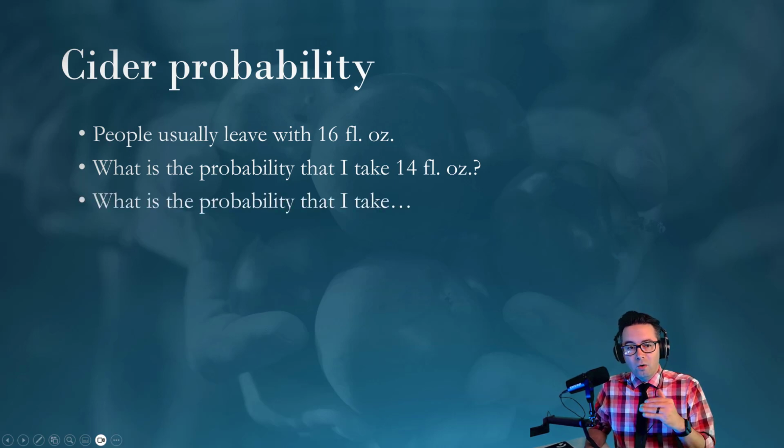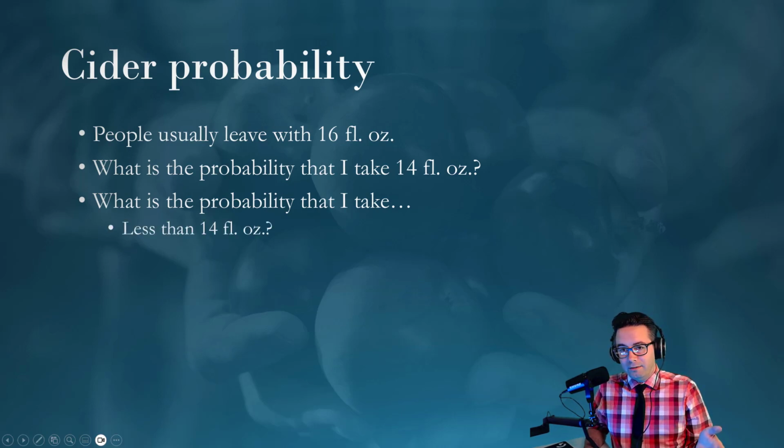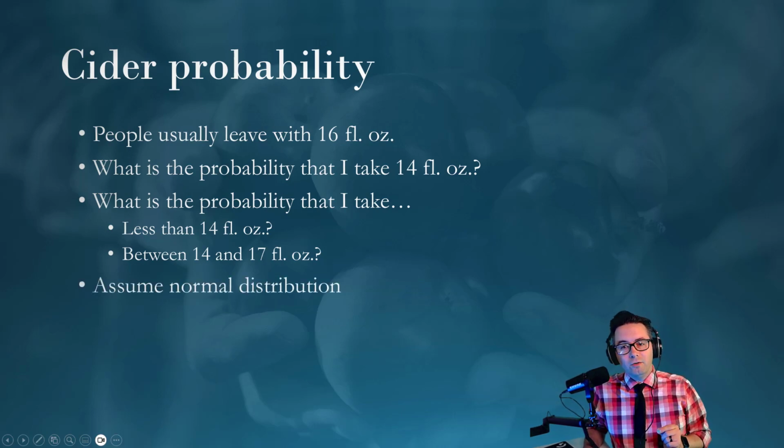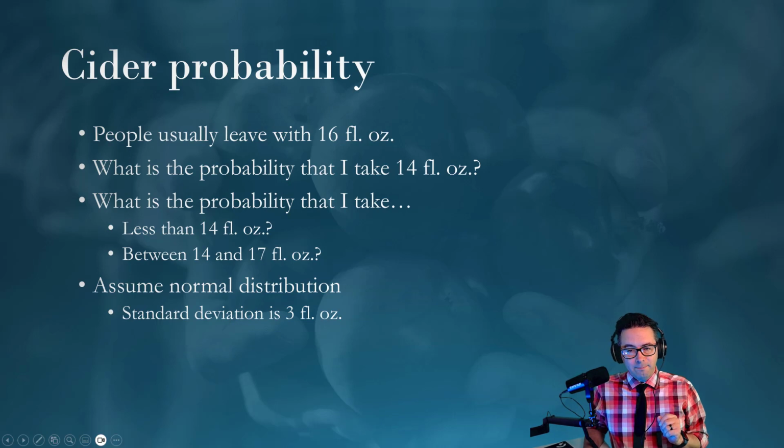What is the probability that I take 14 fluid ounces, or between 14 and 17 fluid ounces? We'll assume it's a normal distribution with a standard deviation of 3 fluid ounces. That's the population standard deviation. And then we'll also go into another thing that's kind of similar in just a second.